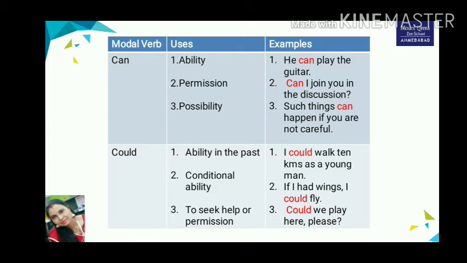Now the second modal verb is could. Could is the past form of can. It is used to express ability in the past, conditional ability, and to seek help or permission. For example, for ability in the past: I could walk 10 kilometers as a young man. Second use of could is conditional ability: if I had wings, I could fly. Number 3, to seek help or permission. This we can explain by this example: could we play here, please?